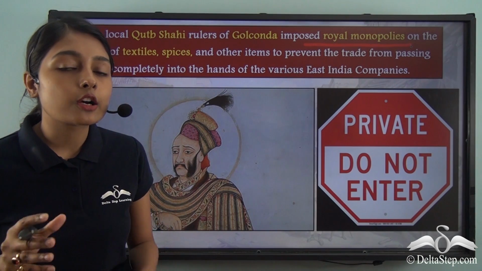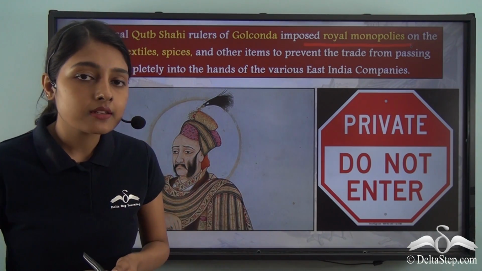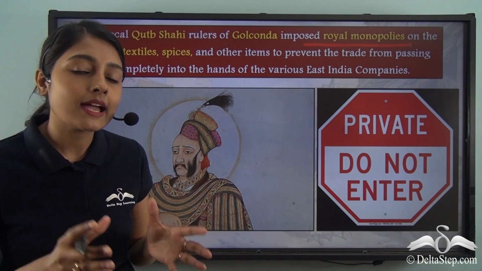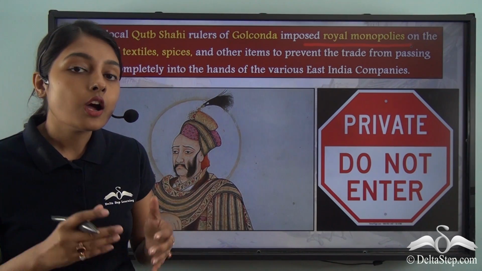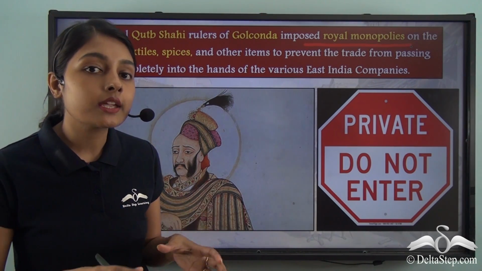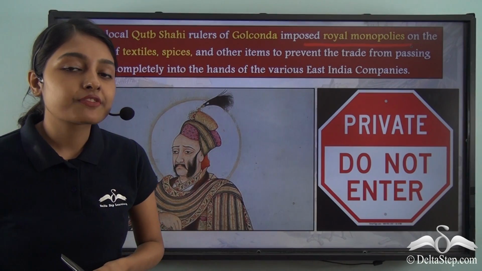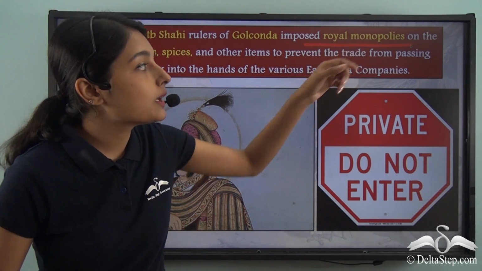Now this is called a monopoly. So you, along with many other buyers, will be compelled to go to that one seller to buy that particular brand of cookie. So in that way, that seller or that shop is enjoying a monopoly on the sale of that cookie. A similar kind of thing happened when the Qutub Shahi rulers imposed royal monopolies.